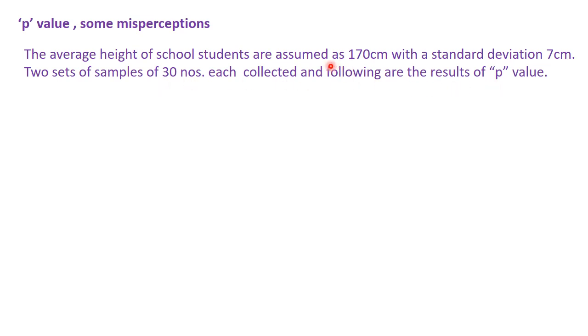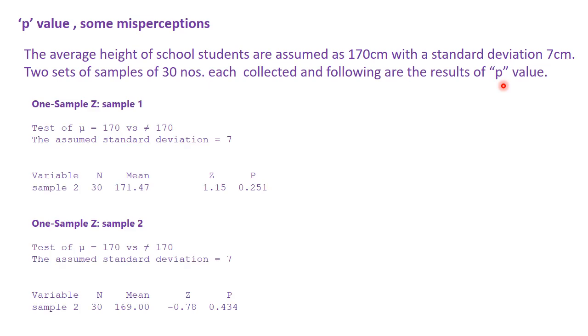So here the population mean is 170 centimeters with a population standard deviation of 7 centimeters, and we have collected sample 1 of 30 numbers and sample 2 of 30 numbers, and we calculated the mean value as well as the p-value. Here is the result.